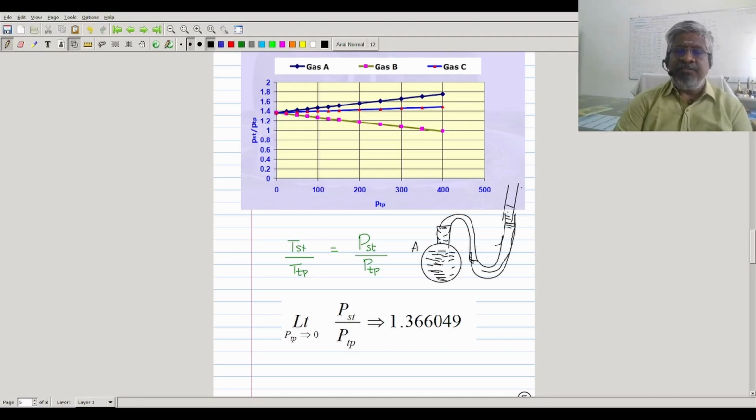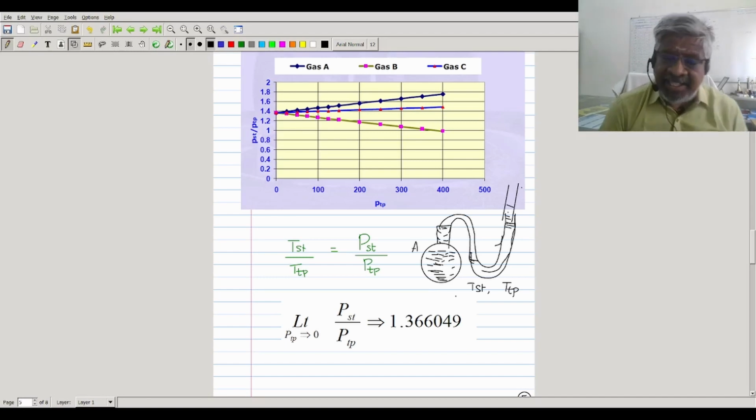Similarly, for the same gas, I am going to put it at the triple point. So the first one is the steam point, the second one is the triple point. These two things we can easily measure. We cannot assign any value directly, but we can measure in terms of the height of the mercury, which directly indicates the pressure inside. What is the steam point pressure and the triple point pressure? These two things I can measure in terms of the height.